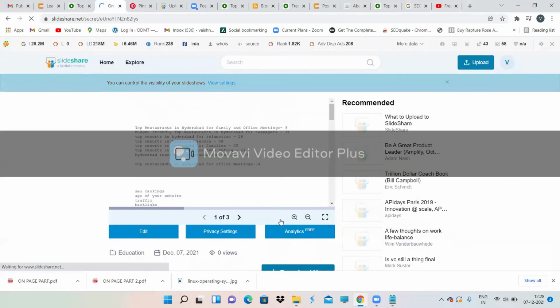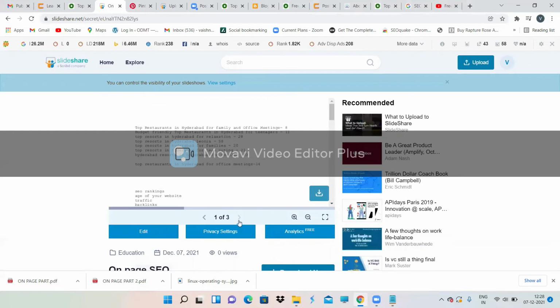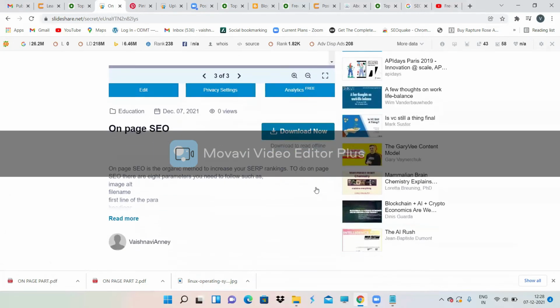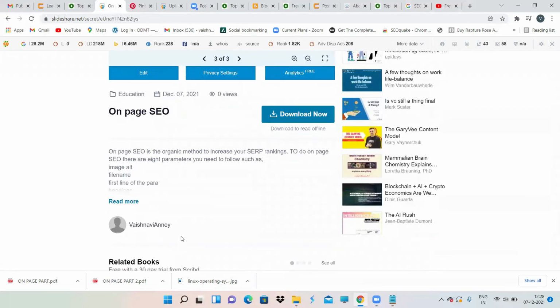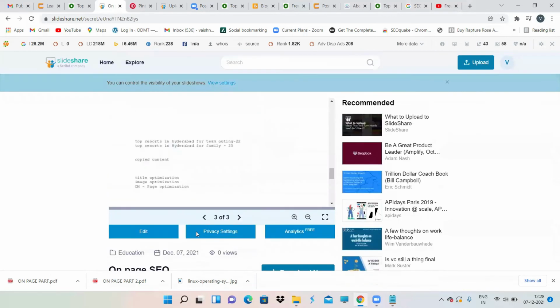See, it's going to look like this. First page, second page, third page. If you want to download, you can just download. And this is the title I have given, and this is the description I have given, and this is posted by me. That's it. Now again, SlideShare results are also going to appear on SERP only.